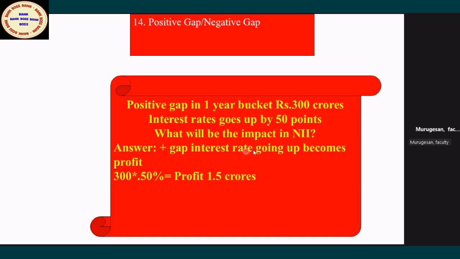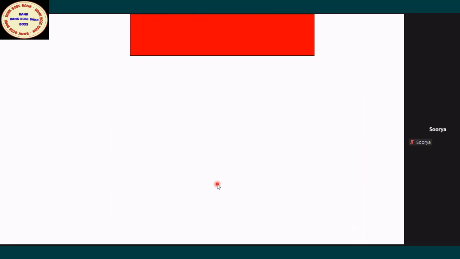Because of the change in interest rate, the bank is going to have more interest income, 1.5 crore. So the NII will go up by 1.5 crore. That's the answer. How many of you understood? Shall I give the next question? Yes, sir. Okay, now the next question.